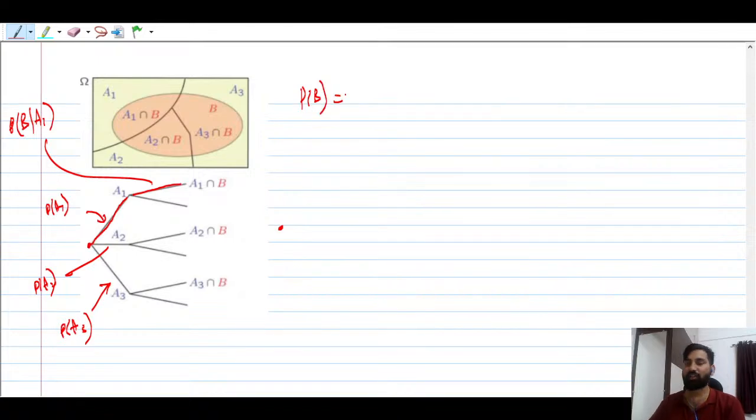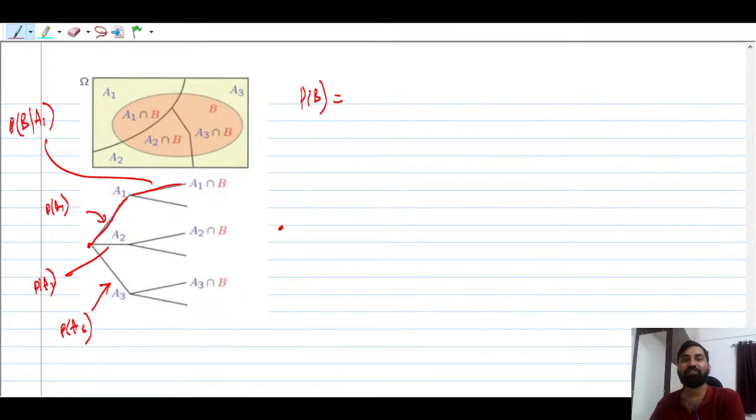Okay, this is the total probability that you have to find, right? How can we find the total probability of B? The total probability theorem means you have to find the probability of B. Now, using the multiplication rule, you can multiply.